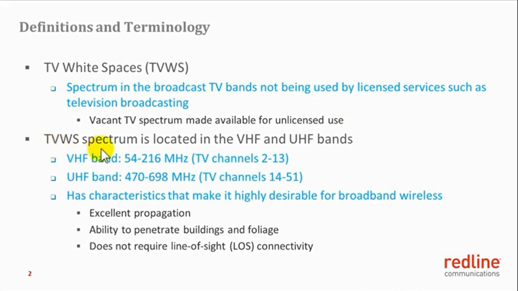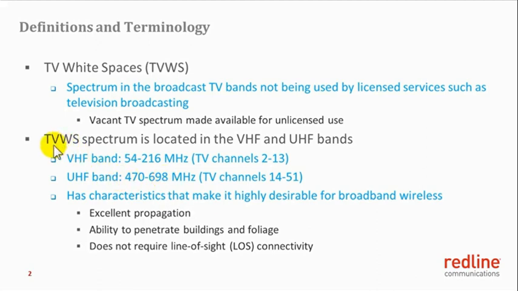The TV white space spectrum is located in the VHF and UHF bands. In the VHF band, it is from 54 to 216 MHz assigned to TV channels 2 to 13, while in the UHF band, it is from 470 to 698 MHz assigned to TV channels 14 to 51. The RDL 3000 UHF system supports the UHF band 470 to 698 MHz.